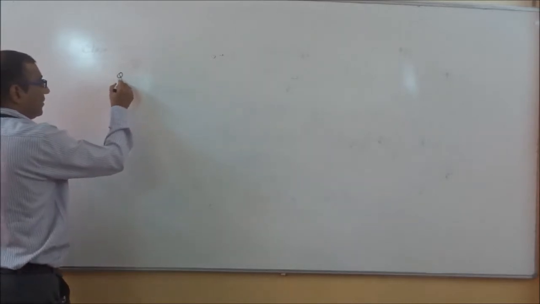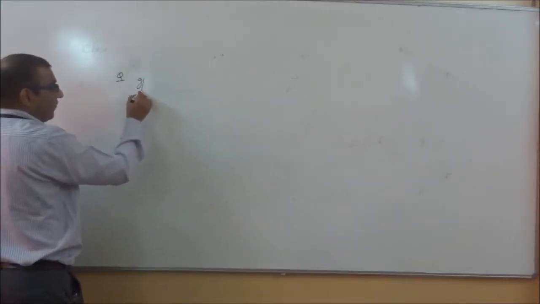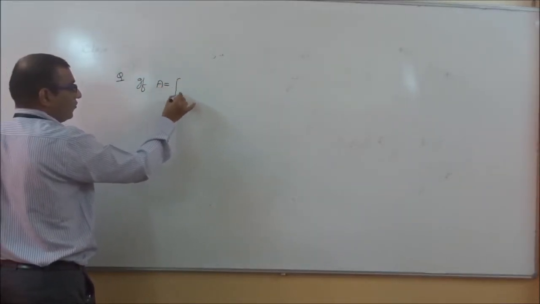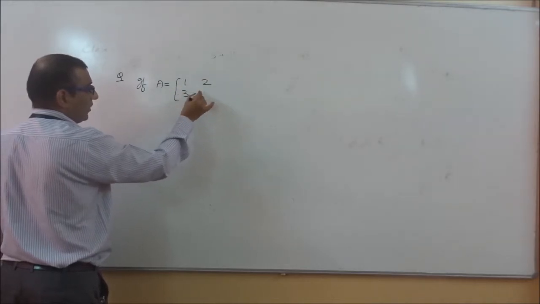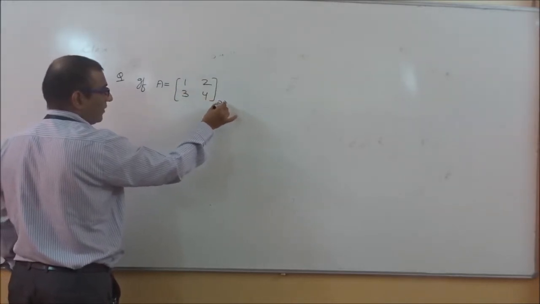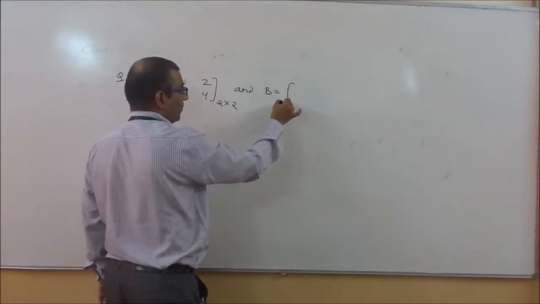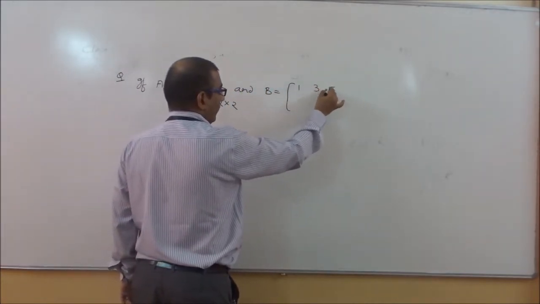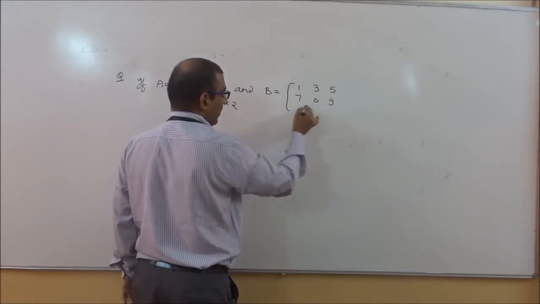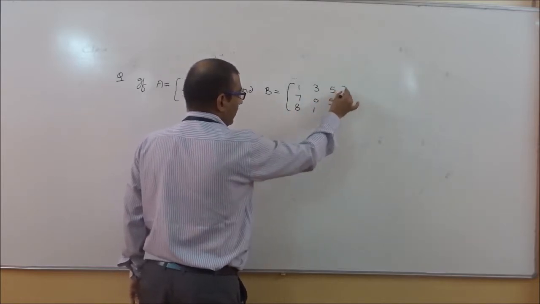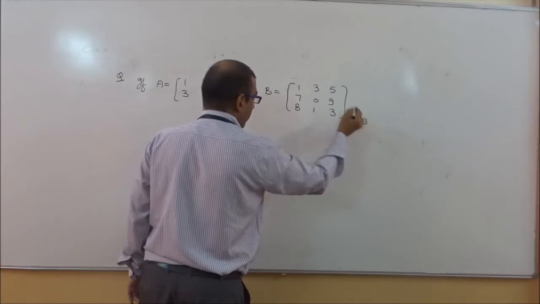The next example: if A equals 1, 2, 3, 4, as you know very well, this is 2 into 2, and B is equivalent to 1, 3, 5, 7, 0, 9, 8, 1, 3, which is 3 into 3.